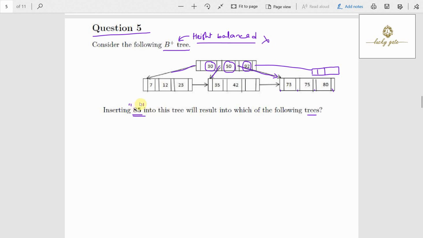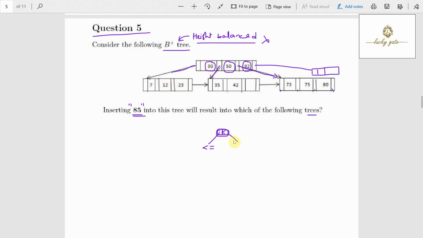Or else we can also say that if it is a B plus tree, for a particular internal node with some key, its left subtree should have less than or equal values. You look, 30's left is 17, 7, 12, 23, but 30 is not there.